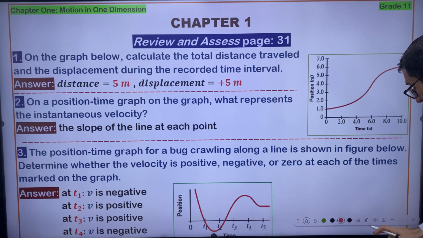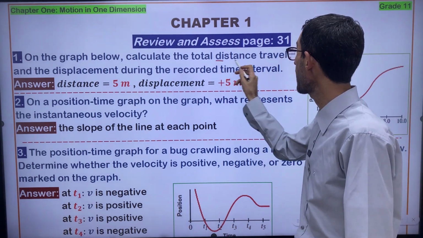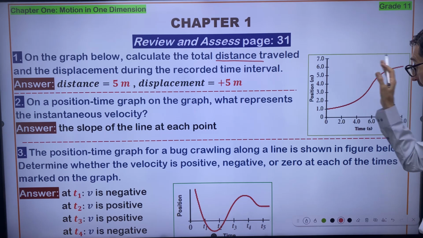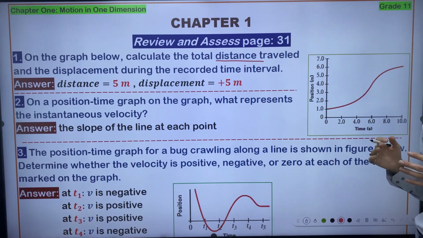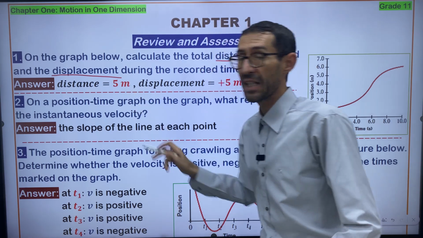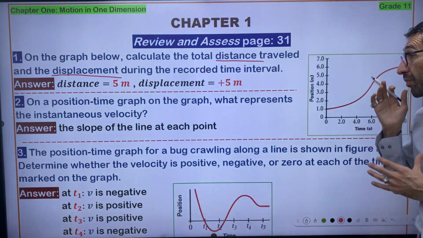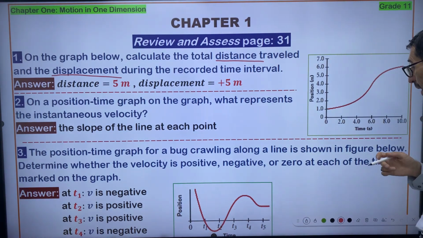So we look for two pieces of information. We look for the distance traveled by the moving object. This is a position time graph of a moving object. We look for the distance traveled by this object and also the displacement, right?